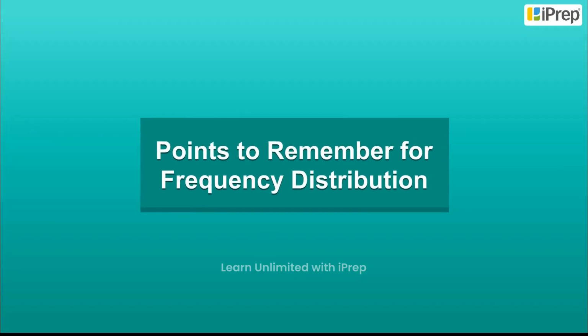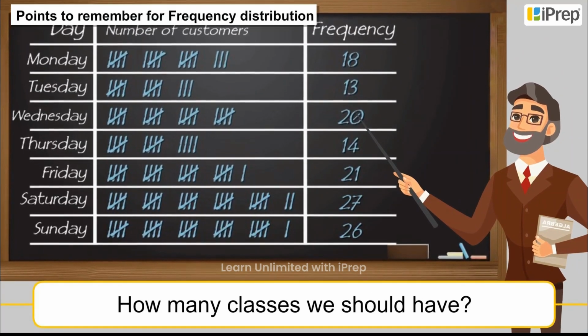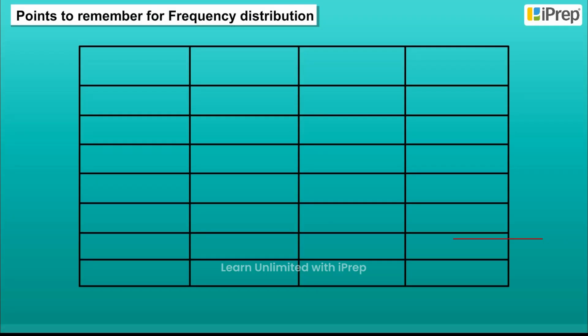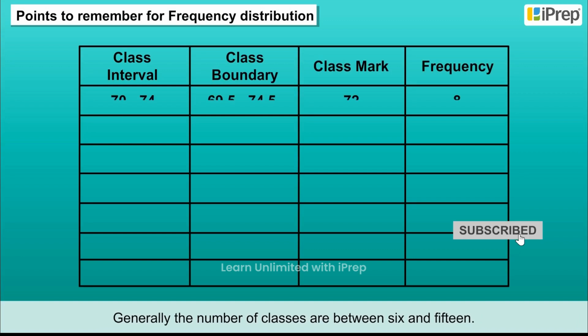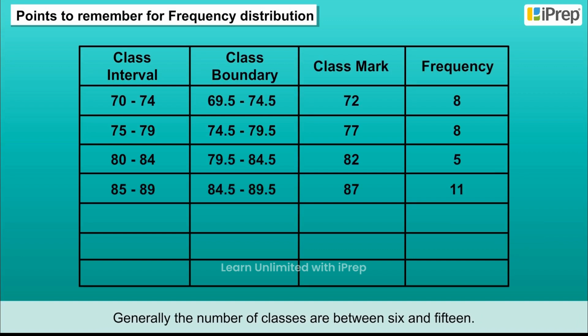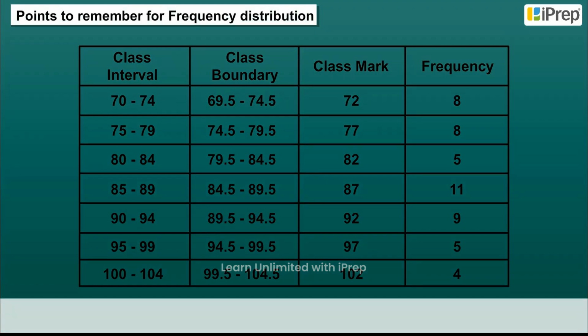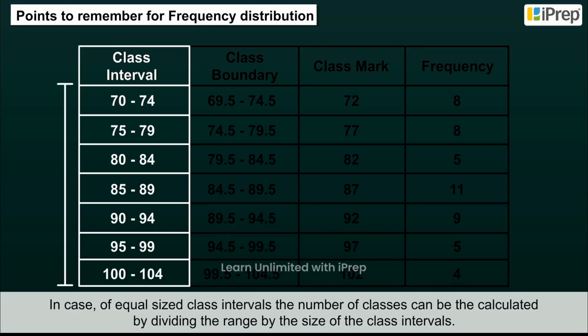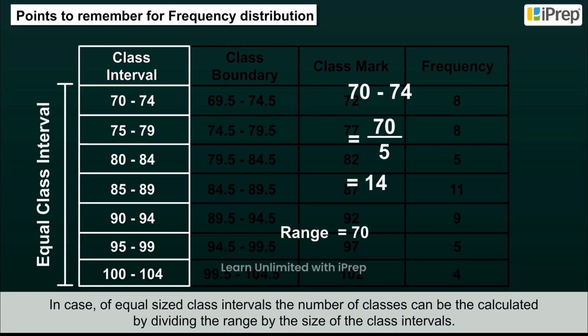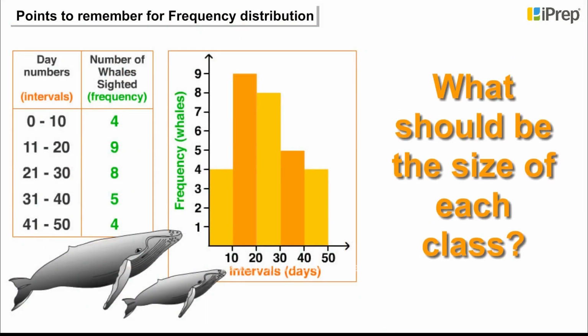Points to remember for frequency distribution. How many classes we should have? Generally, the number of classes are between 6 and 15. In case of equal-sized class intervals, the number of classes can be calculated by dividing the range by the size of the class intervals.